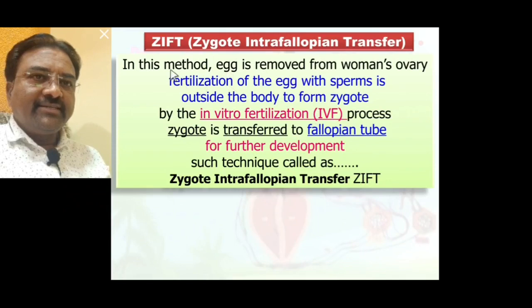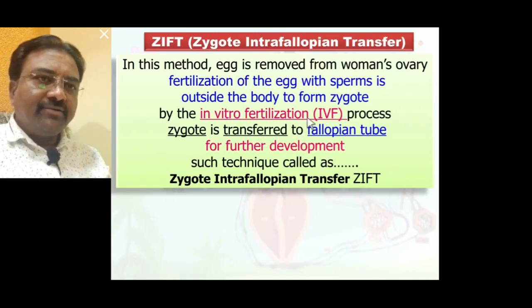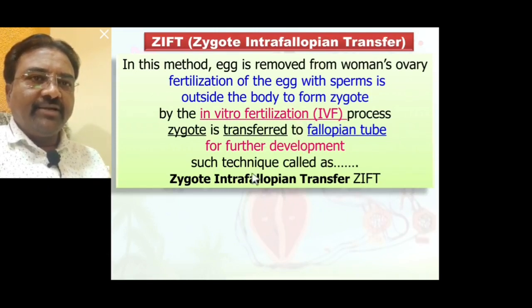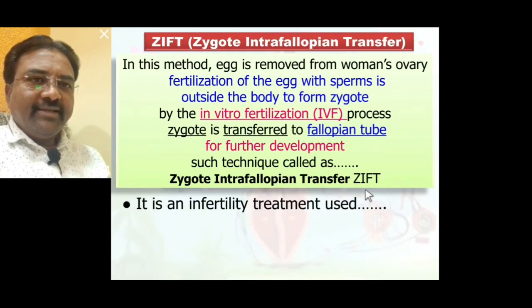In this technique, the egg is removed from the woman's ovary. Fertilization of the egg with sperm is outside the body to form a zygote by the in vitro fertilization process, and such a zygote is transferred to the fallopian tube for further development. Such technology is called zygote intrafallopian transfer, that is ZIFT. It is an infertility treatment.